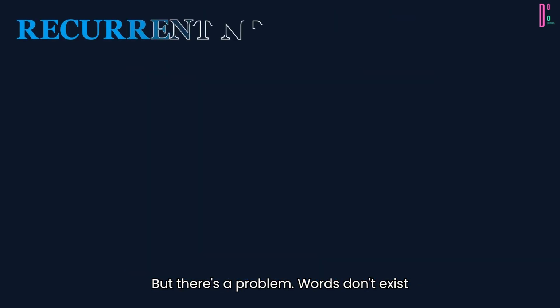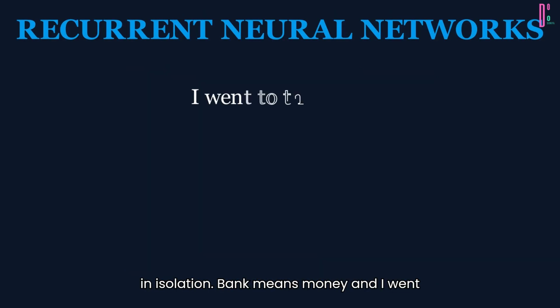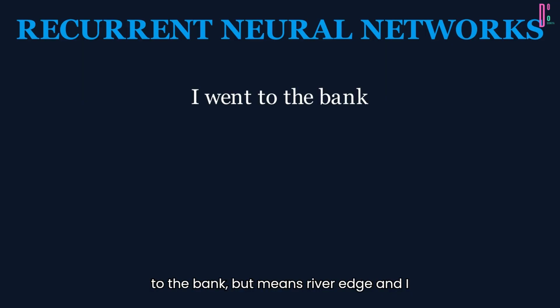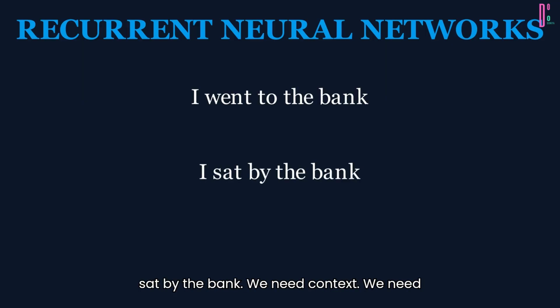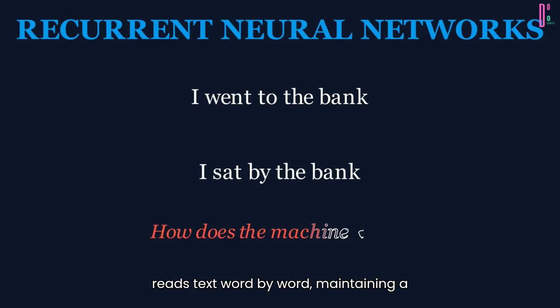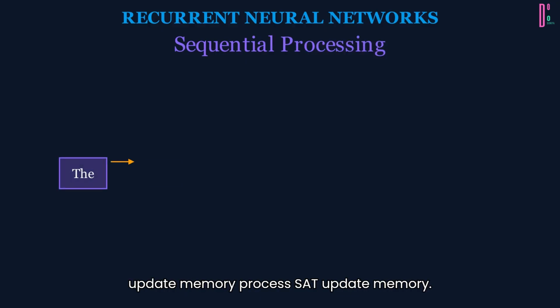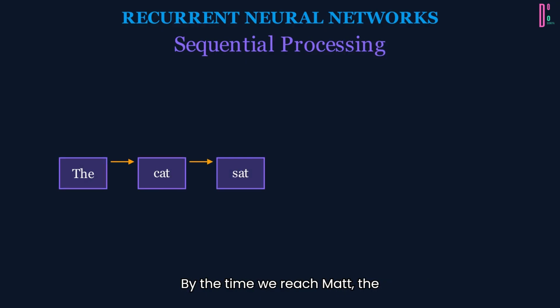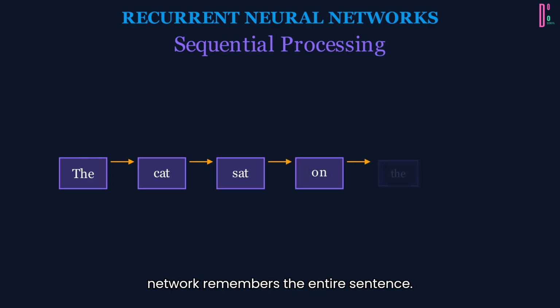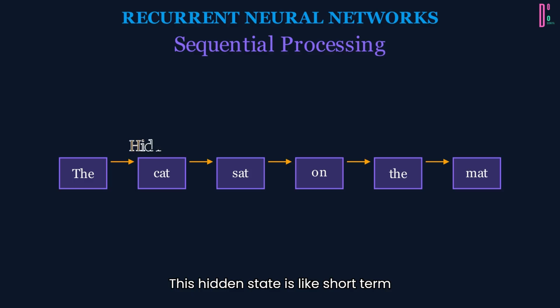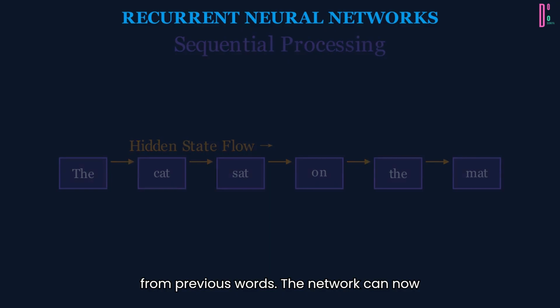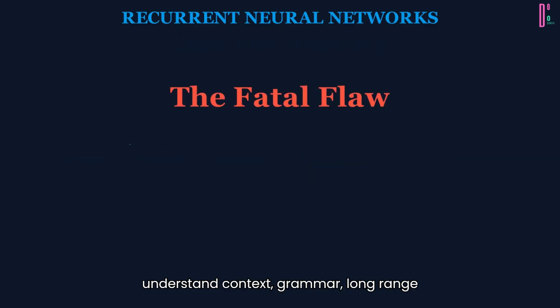But there's a problem. Words don't exist in isolation. Bank means money in I went to the bank, but means river edge in I sat by the bank. We need context. We need to process words in sequence. Enter recurrent neural networks, RNNs. An RNN reads text word by word, maintaining a hidden state, a memory of what it's seen so far. Process the, update memory. Process cat, update memory. Process sat, update memory. By the time we reach mat, the network remembers the entire sentence. This hidden state is like short-term memory. It carries forward information from previous words. The network can now understand context, grammar, long-range dependencies.